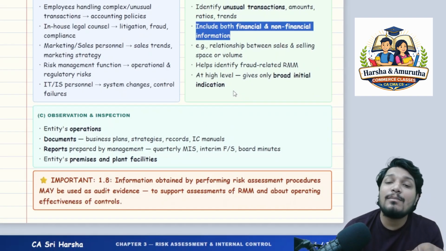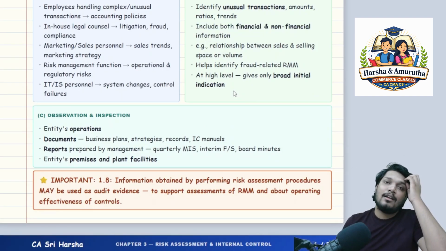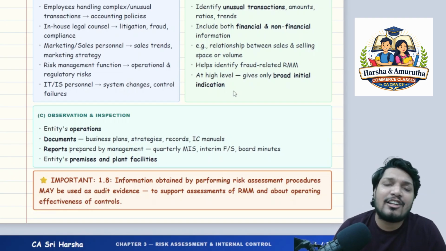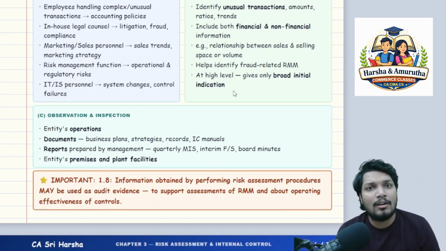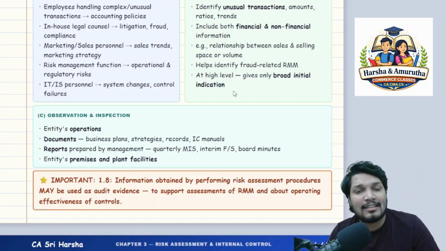Example, the relationship between sales and selling space or volume. Let's say, for example, this year the industry, say automobiles, is doing very good, but you see that till last year sales numbers were good.